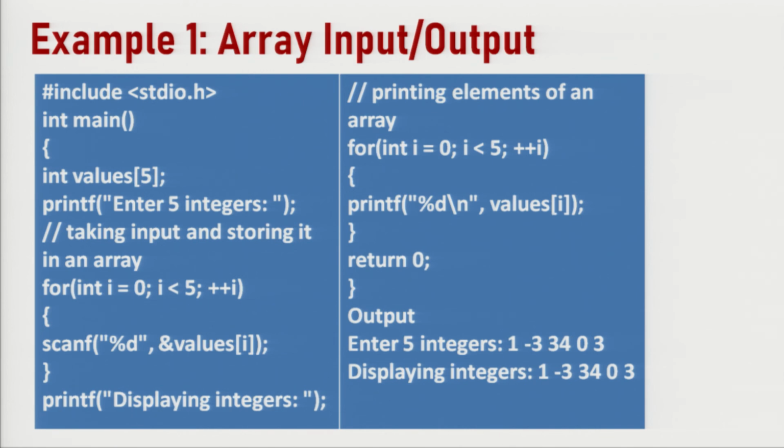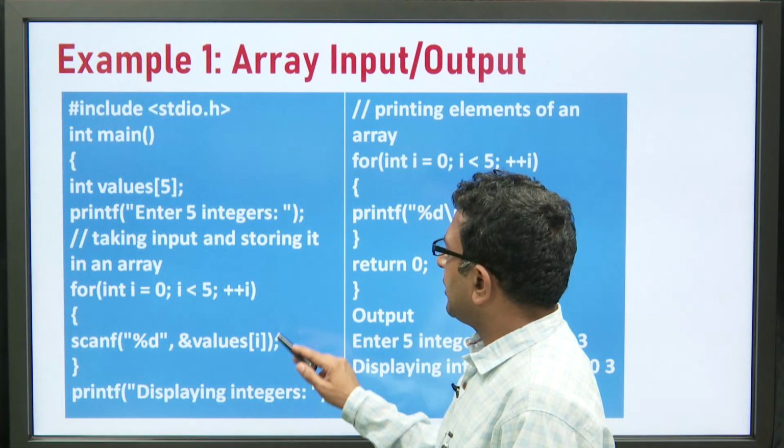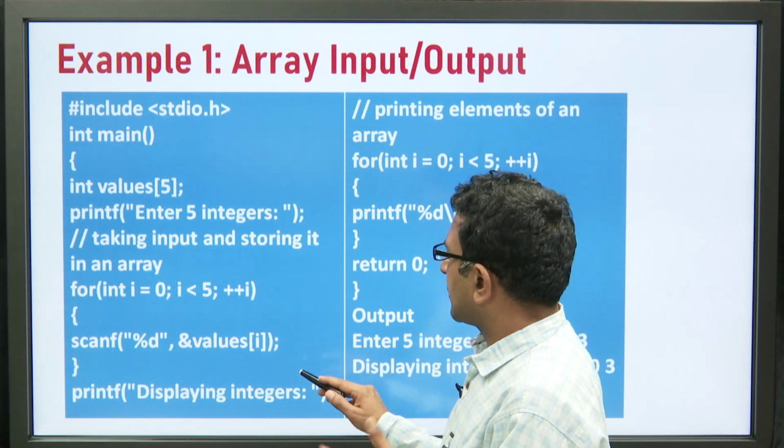So, 5 times this loop runs over here, and every time it is calling the same function scanf. The first time the value of i is 0, so it will take input for the first element. Next time the value of i is 1, so it will take input of the second element, and so on. So, this is how we will take the input from the console. Once the array is populated, when we come out from this loop, this array will automatically be populated by taking the inputs from the console.